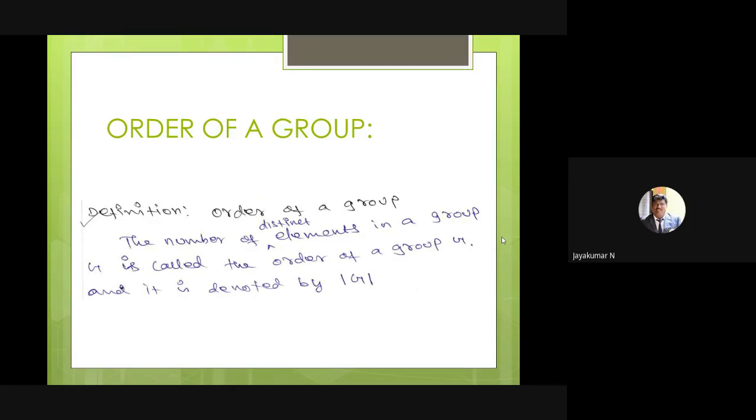These are all very, very key points. Suppose your university announces a quiz exam, these are very important. So the number of distinct elements in a group is called the order of the group. It is denoted by modulus of G. In other words, we can say the cardinality of G, because you know the word cardinality. Suppose we have some set. What is the cardinality of the set? The number of distinct elements in the set. That is called the cardinality of the set.